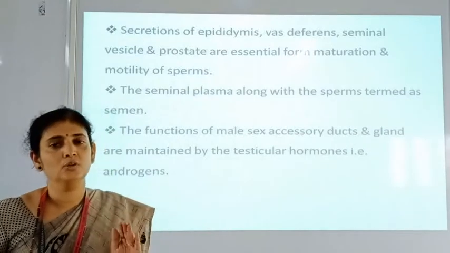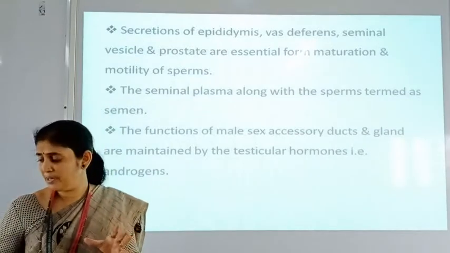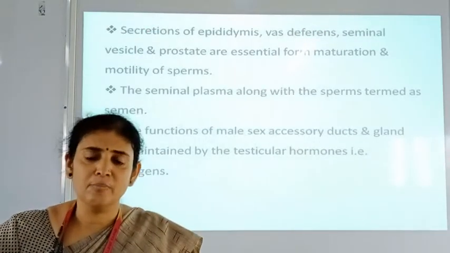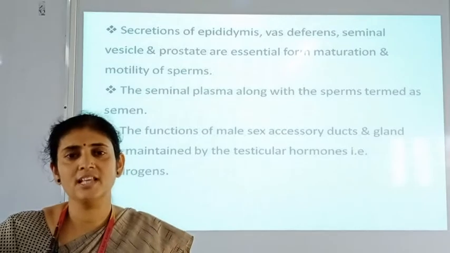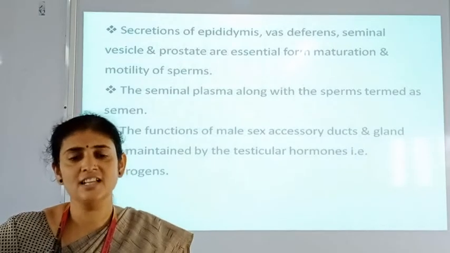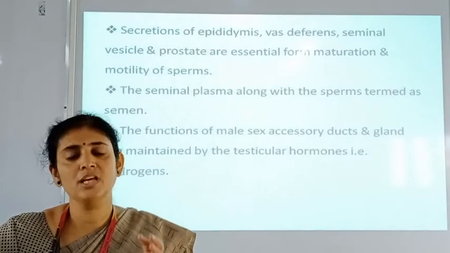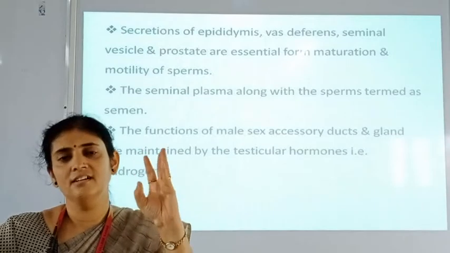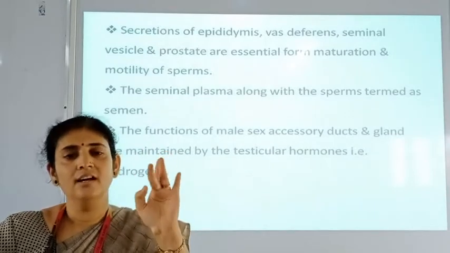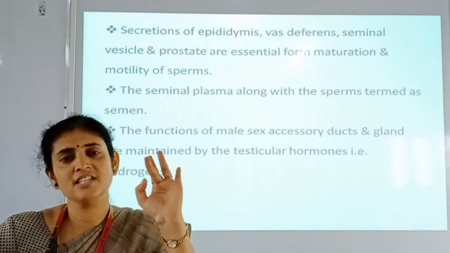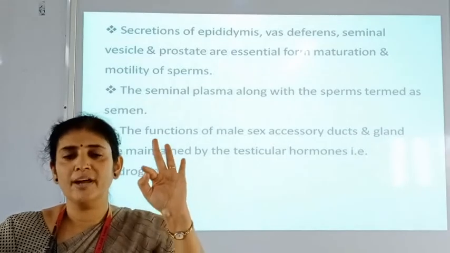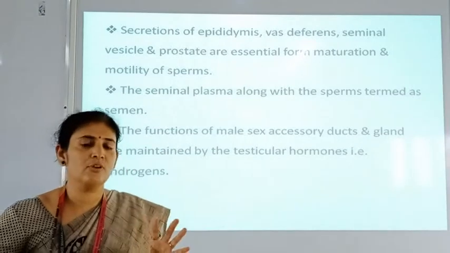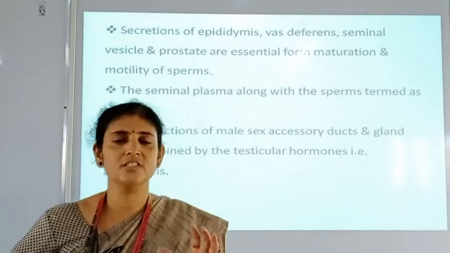So in today's lecture we have completed the process of male gamete formation, that is spermatogenesis, how it takes place and what the different stages of spermatogenesis are, and the different structures of the mature sperm: head, neck, middle piece and tail. In the head, the acrosome and nucleus are present. In the neck, the proximal and distal centrioles are present. In the middle piece, mitochondria are present, and from cytoplasm the tail is formed. So in today's lecture we have completed the spermatogenesis process and structure of sperm.